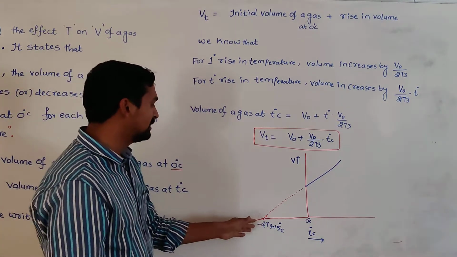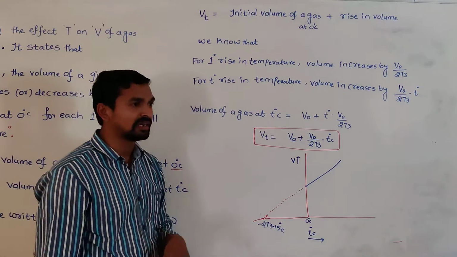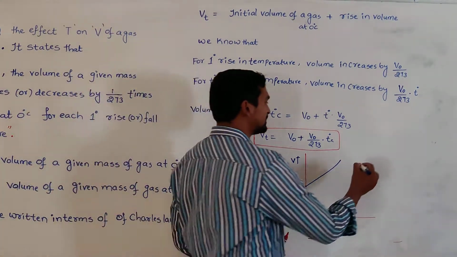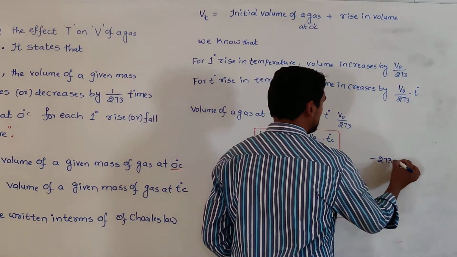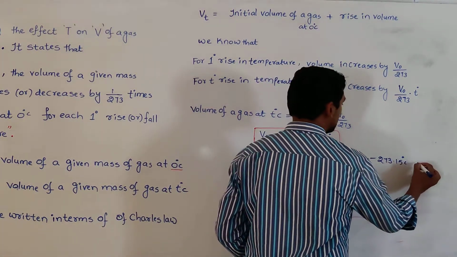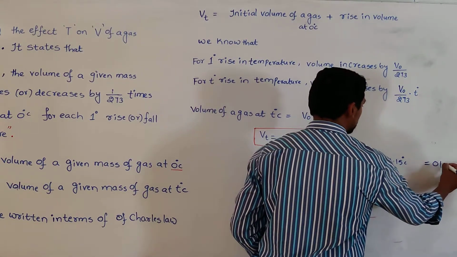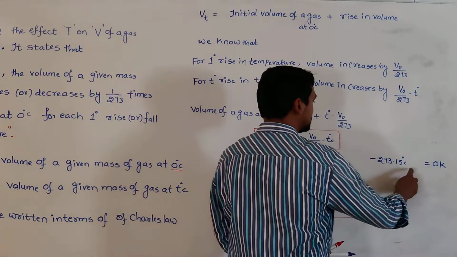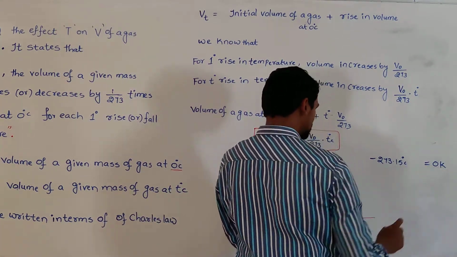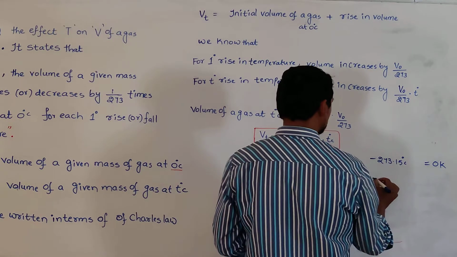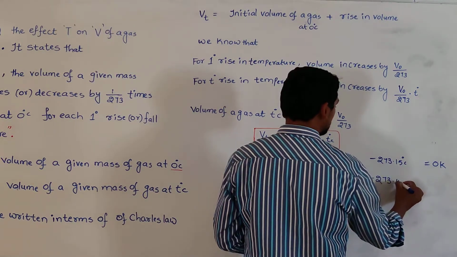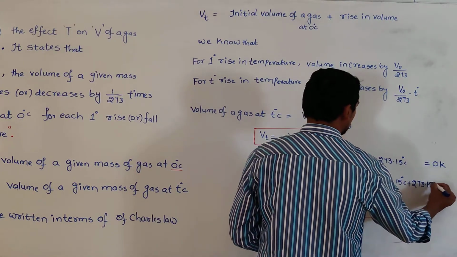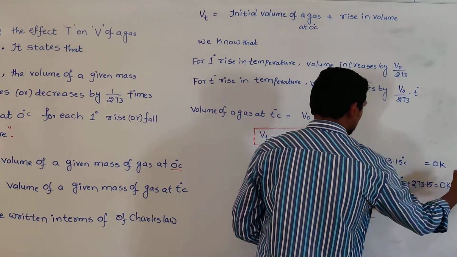This was taken advantage of by Lord Kelvin, a British scientist. The minus 273.15 degrees centigrade, the least possible temperature, was taken as 0 Kelvin. How much is it? 0 Kelvin. So minus 273.15 degrees centigrade is stated as 0 Kelvin. When we add 273.15 to minus 273.15 degrees centigrade, it equals 0 Kelvin.